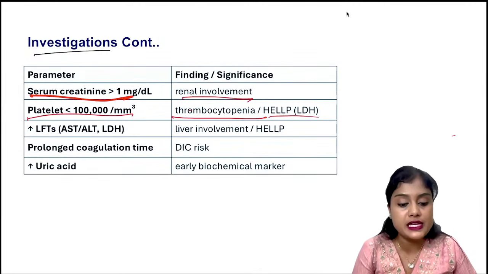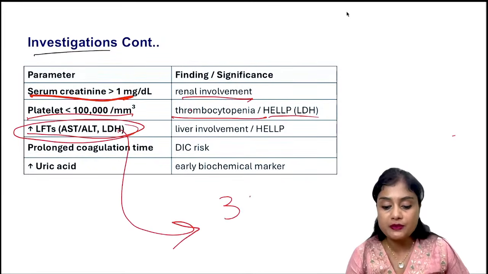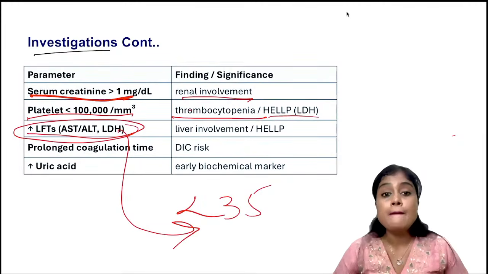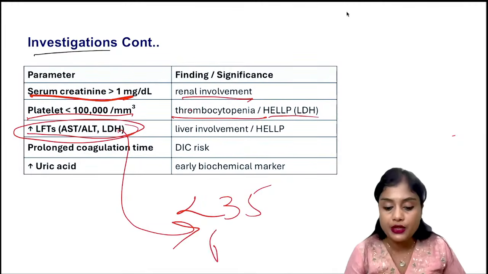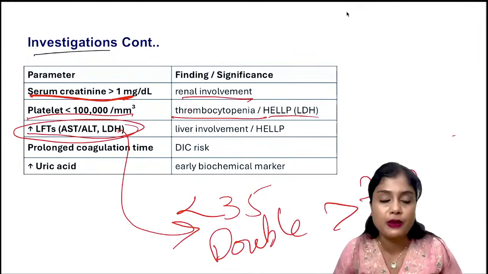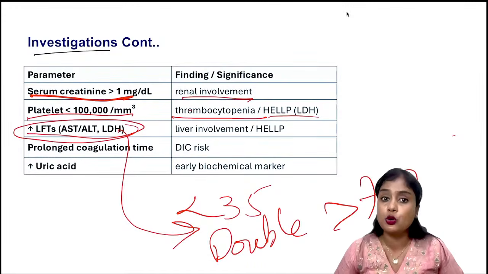And if liver enzymes are raised, as I was telling you, normally the liver enzymes should be less than 35. Your AST, all the things should be less than 35. But if they are more than double, that is more than 70, it is considered abnormal. Let us take, they give you 40, 45 values. It is not abnormal in pregnancy. If it is more than double, then you consider it as the LFT is deranged.